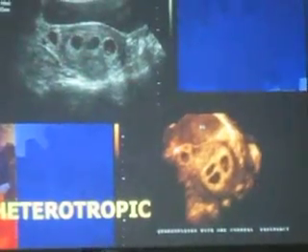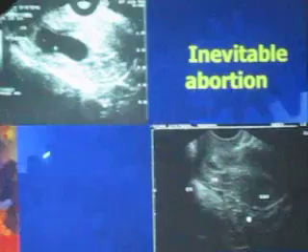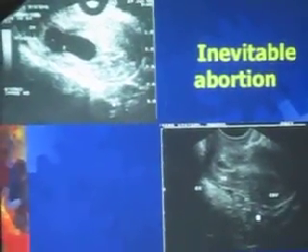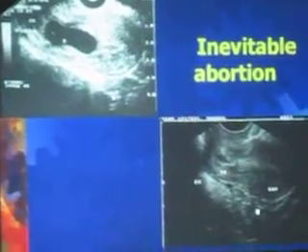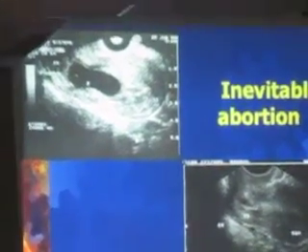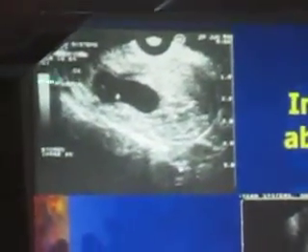We reduced the twins and she delivered twins at the end of the day. So people can take a lot of things, I think. Now here's an inevitable abortion where she's having pain and bleeding, and the sac is already in the cervical canal.